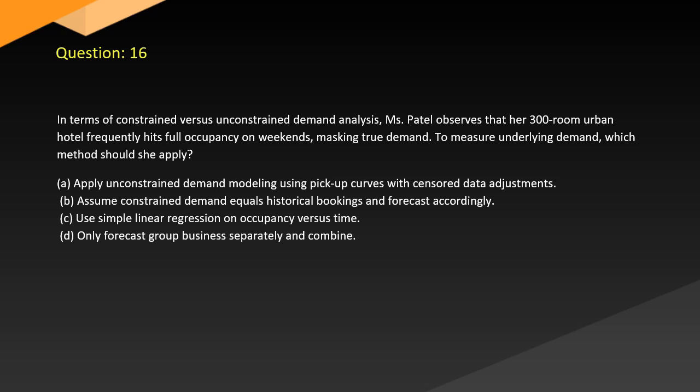A. Apply unconstrained demand modeling using pickup curves with censored data adjustments. B. Assume constrained demand equals historical bookings and forecast accordingly. C. Use simple linear regression on occupancy versus time. D. Only forecast group business separately and combine.